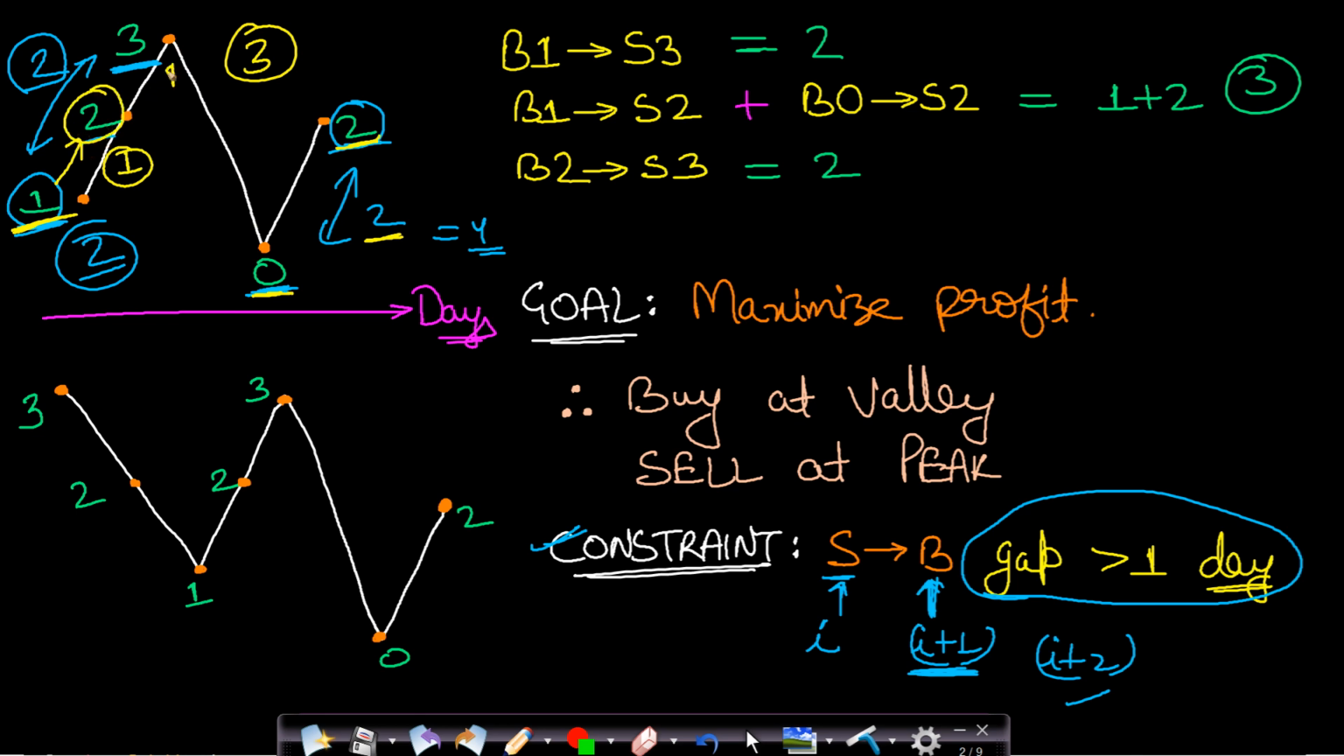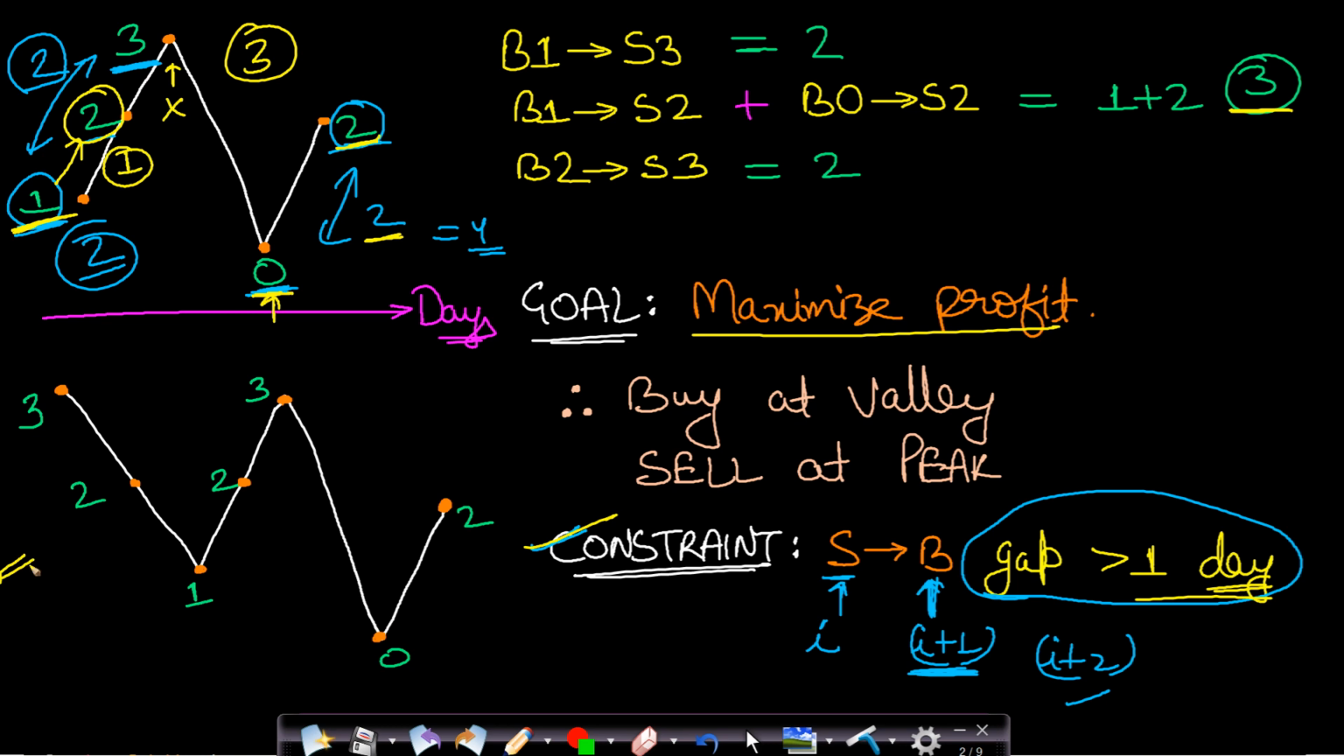So on day 3 you are not buying the stock, and again on day 4 you bought the stock. So in this case, if you follow the cooldown approach, then the maximum profit will come out to be 3. Okay. So this is our goal. Our goal is to maximize profit and also to follow the constraint of cooldown equals to 1 day.